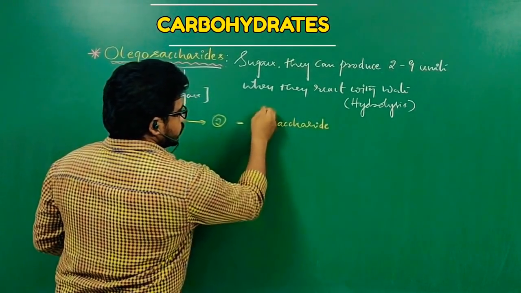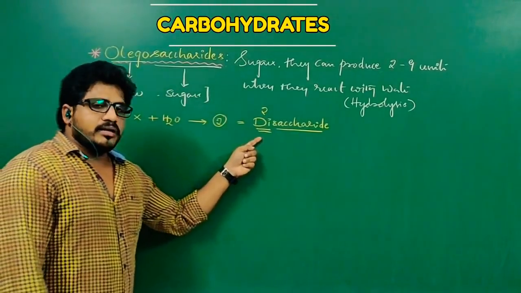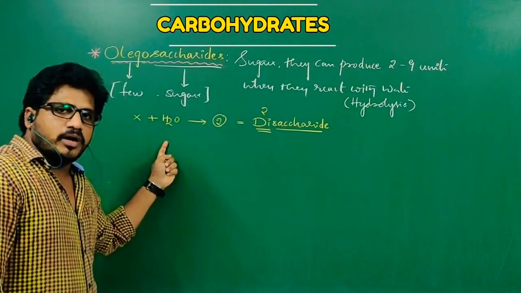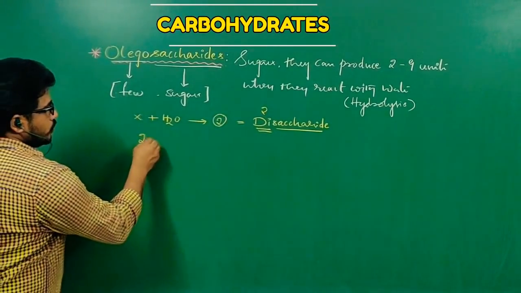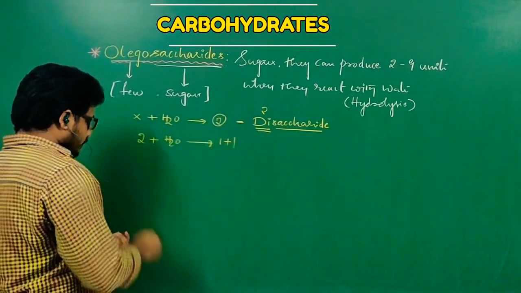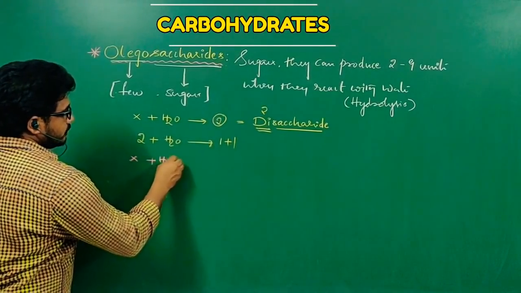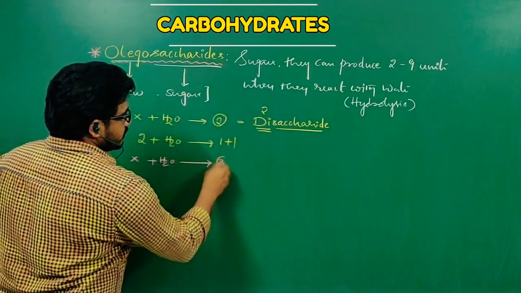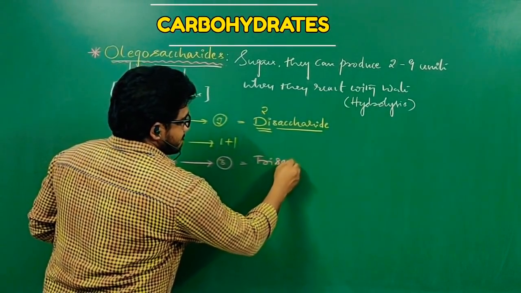Di means 2. Saccharide means sugars. So a disaccharide undergoes the reaction with water and gives only 2 sugars, 1 plus 1. Whereas X that reacts with water and gives 3 products is called a trisaccharide.